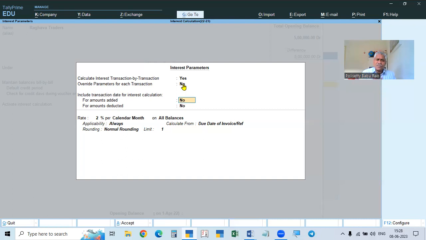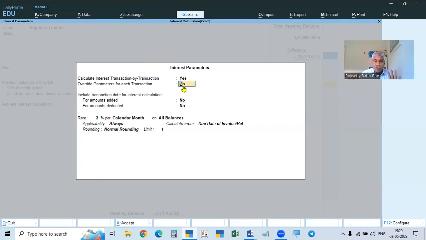If you want to change, you can change. If we don't want to, we will not change. If you give no, we cannot change. So we will give it yes. If you give yes, then again it will ask whether you want to override advanced parameters also. Yes. So if we make it like this, we can make the changes. If you want to enable, both should be enabled. If the first one is disabled, both will be disabled.